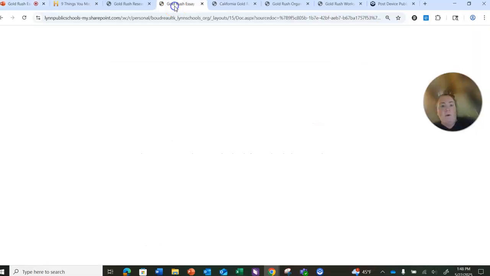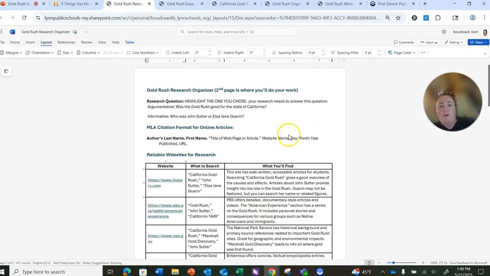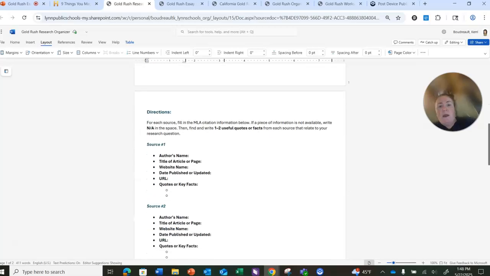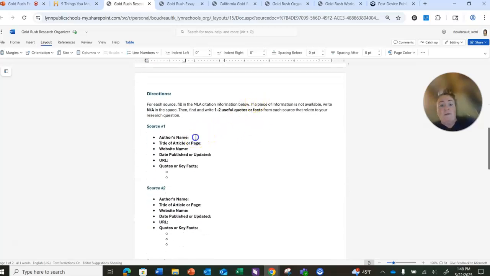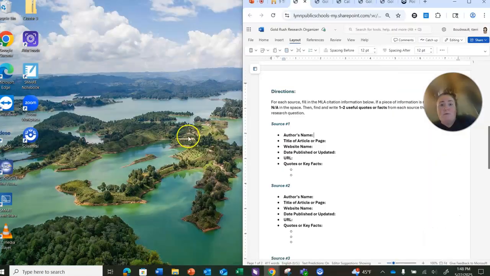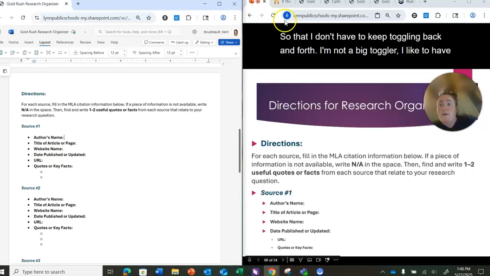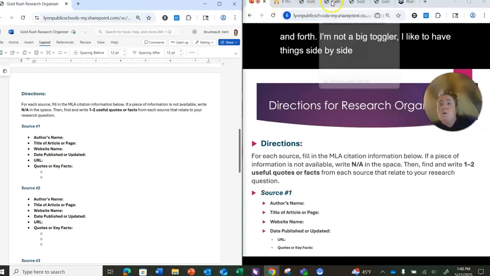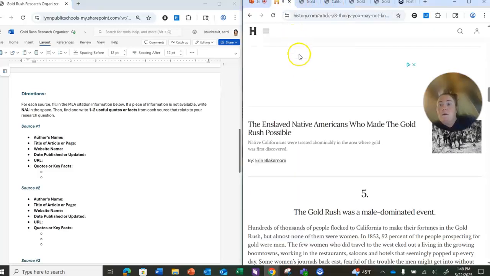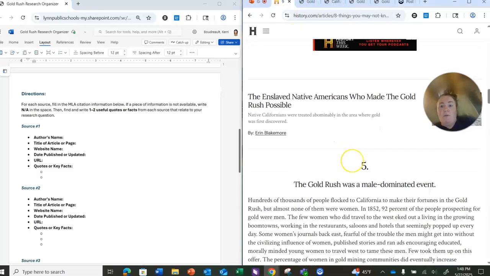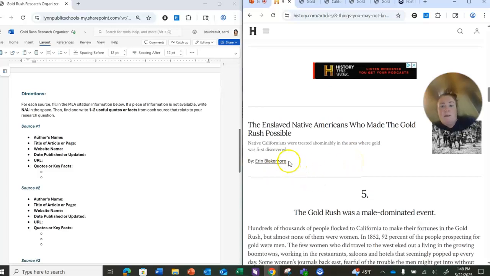So if I open up my worksheet, you guys have this on top, and you come right down here, and now I'm going to start doing things. So I might very well split my screen, side by side with the website, so that I don't have to keep toggling back and forth. I'm not a big toggler. I like to have things side by side. So let me bring you back to the website. All right, so I'm on the website now. So now I'm going to look, right? Oh, there's an author. So I'm going to take the author's name. I'm going to copy and paste it. And I'm going to bring it over.